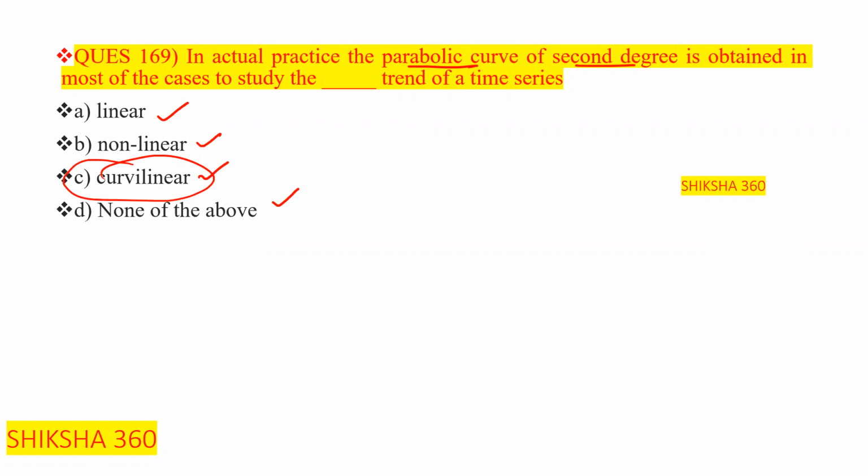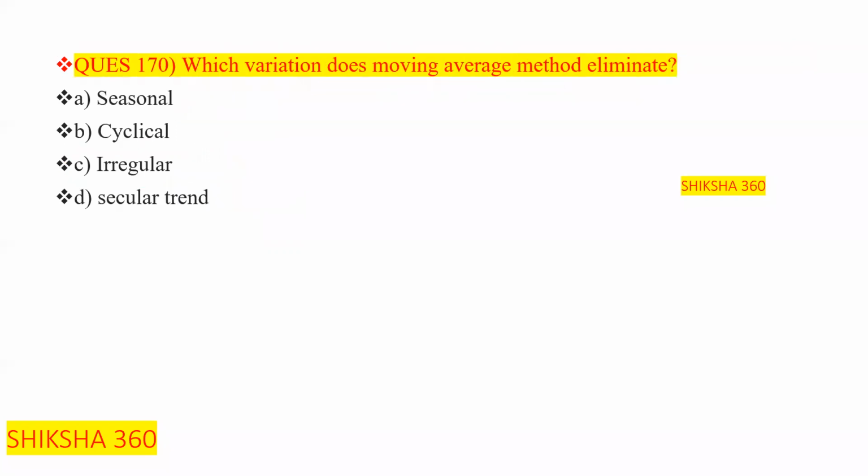Now move to the next question. Which variation does moving average method eliminate? First option is seasonal. B option is cyclical.